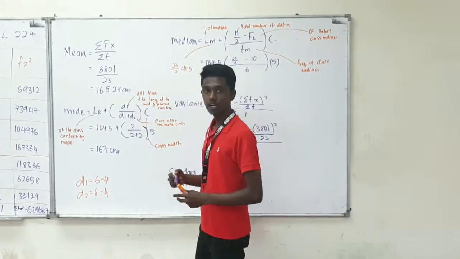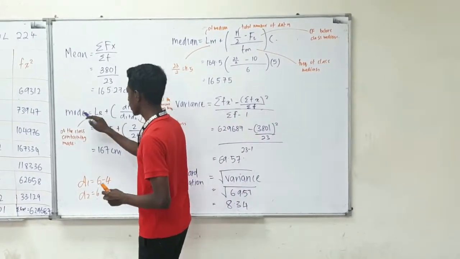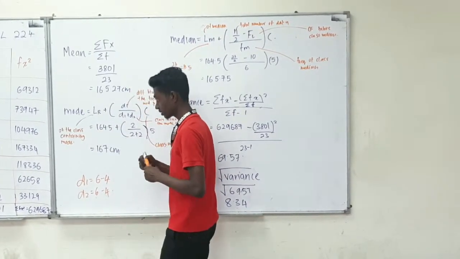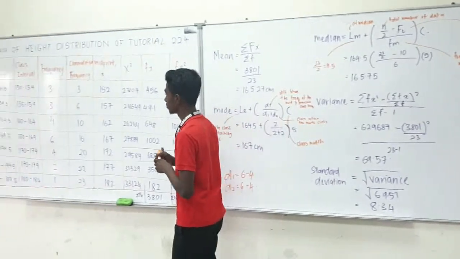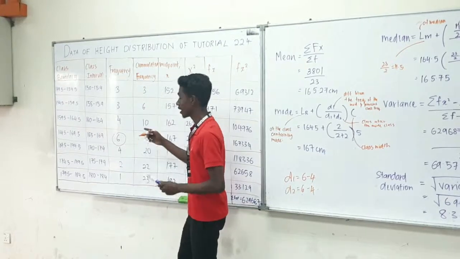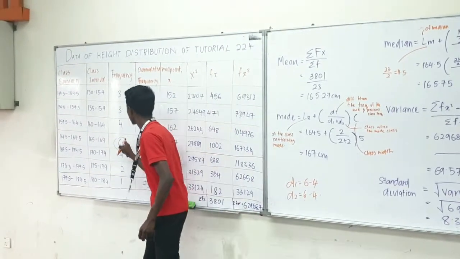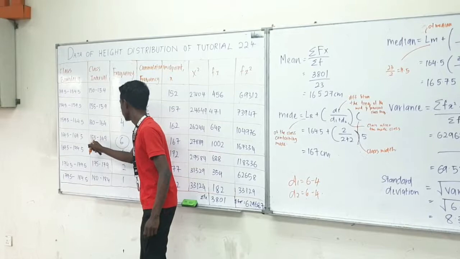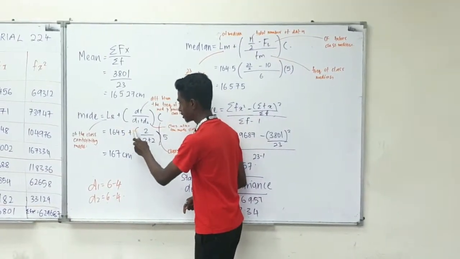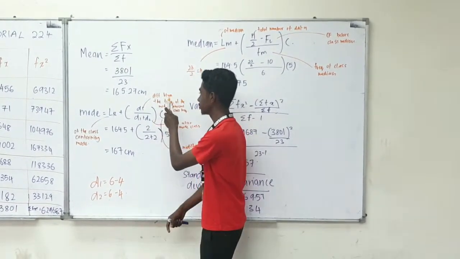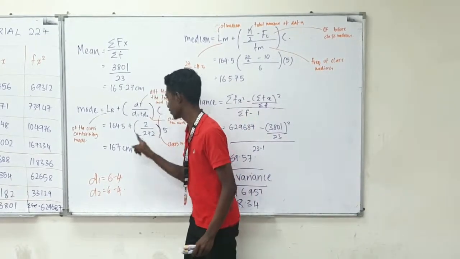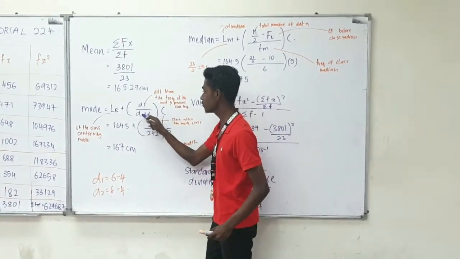So this is mean. Now let's move to the mode. The formula of mode is lower boundary of the class containing mode. The lower boundary of the class containing mode is, number 6, because mode is the part where we get the highest frequency. So the lower boundary of the class interval is 164.5. So 164.5 plus bracket D1, which is the difference between the frequency of the mode and the previous class frequency, which is 6 minus 4, you get 2, over D1 plus D2.